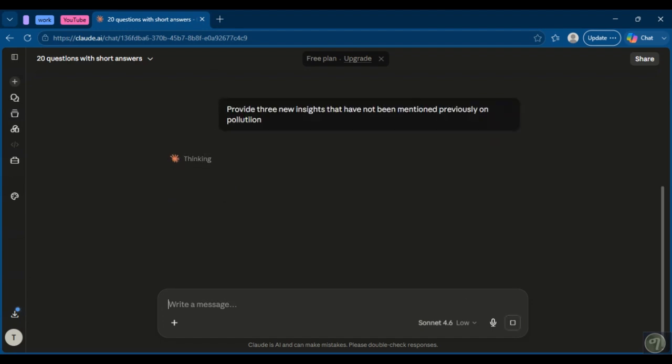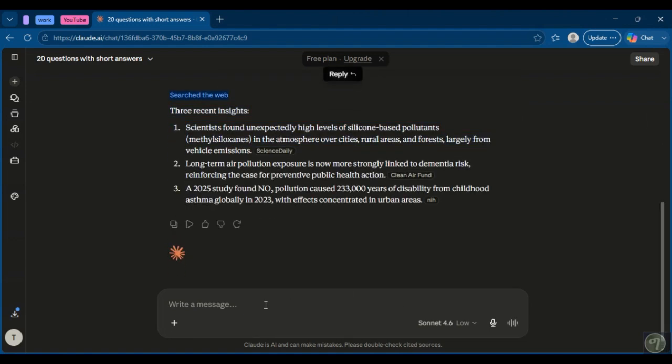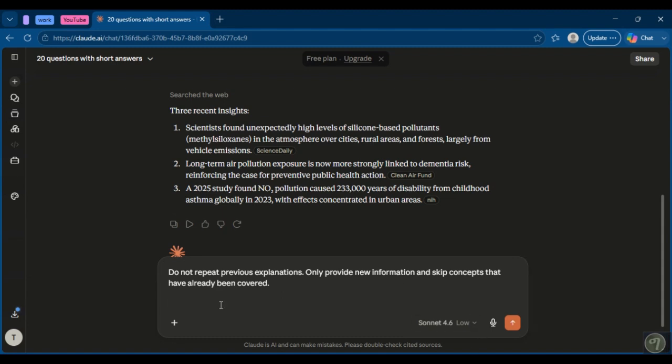Another effective technique is to explicitly tell Claude to avoid repetition. For example, do not repeat previous explanations, only provide new information and skip concepts that have already been covered. This simple instruction can significantly improve the quality of longer conversations.